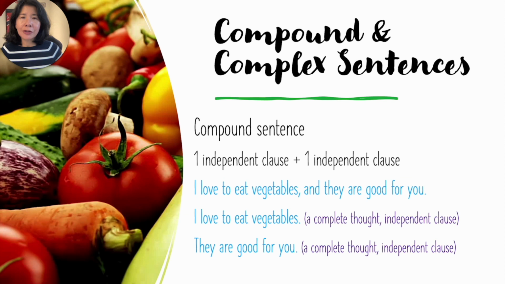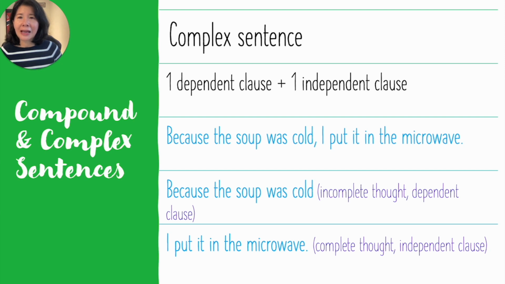Now we move on to compound and complex sentences. A compound sentence has 2 independent clauses. I love to eat vegetables, and they are good for you. I love to eat vegetables. This has a complete thought, so it is an independent clause. They are good for you also has a complete thought. It is also an independent clause.